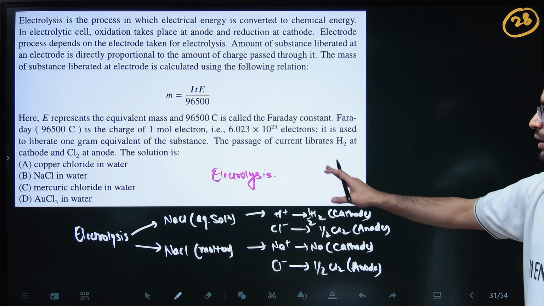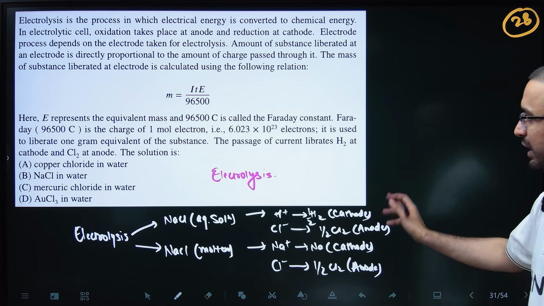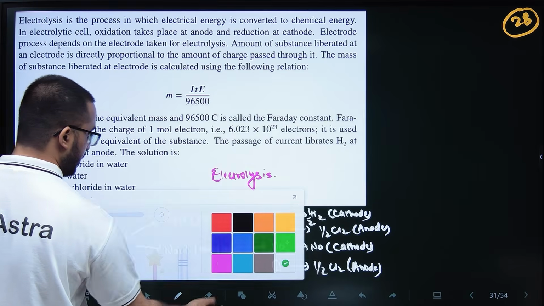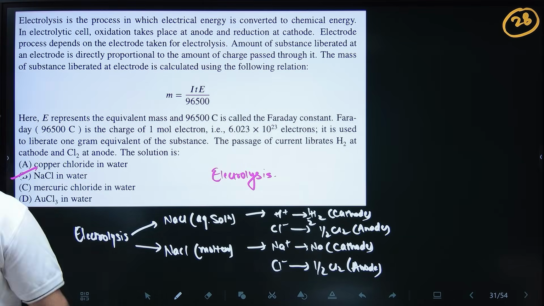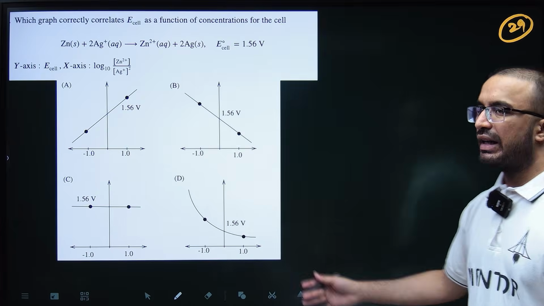But the point is, electrolysis of NaCl in aqueous and molten state will provide these products. So this will be NaCl. Answer will be NaCl. Okay, sure. NaCl in water. Okay, so again an electrochemistry question.